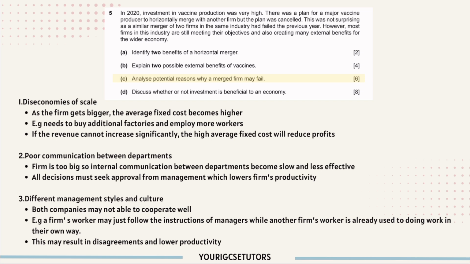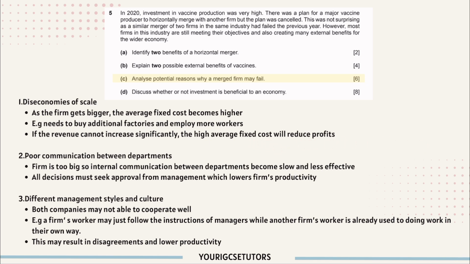C. Analyze potential reasons why a merged firm may fail. First, due to economies of scale. As the firm gets bigger, the average fixed cost becomes higher. For example, the firms need to buy additional factories and employ more workers because they need to produce more outputs. However, even though a firm increases the output, there's no guarantee that your revenue will increase significantly. So if the revenue cannot keep up, the high average fixed cost will reduce the profit of firms.